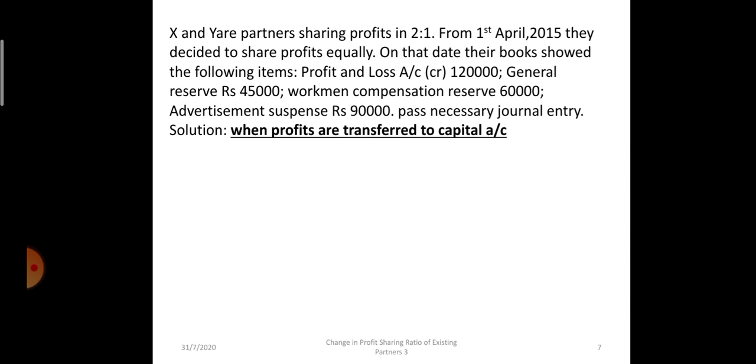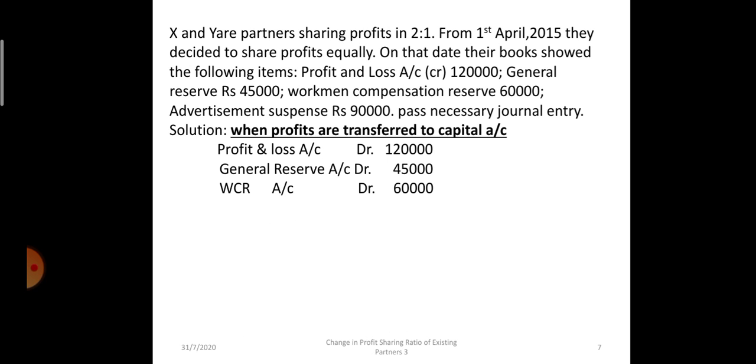P&L account with credit balance, general reserve, and workman compensation reserve will be debited, and X and Y's capital will be credited in the ratio of 2:1.